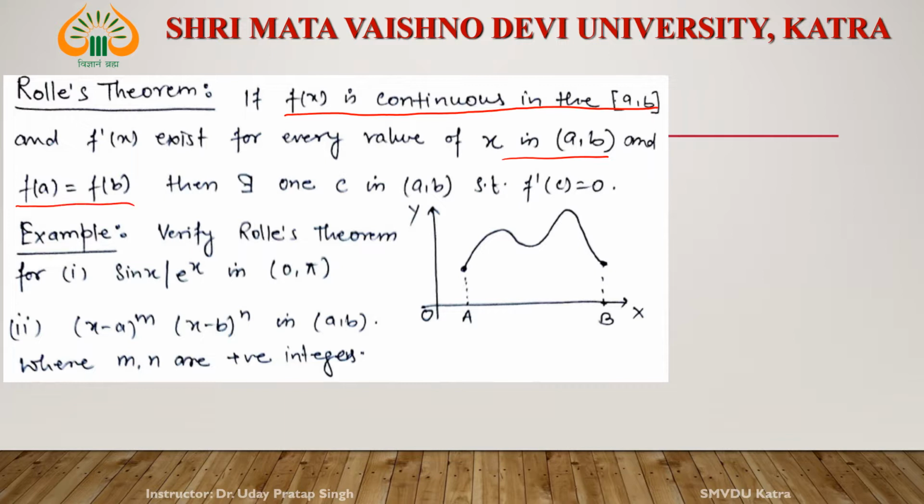If these three conditions are satisfied by any function, then the result says that there exists one c in (a,b) such that f'(c) is equal to 0. It means the slope of the tangent of the function at the point c is 0.